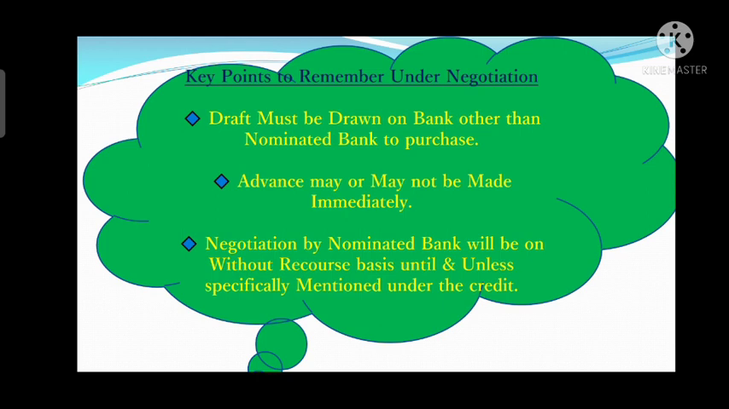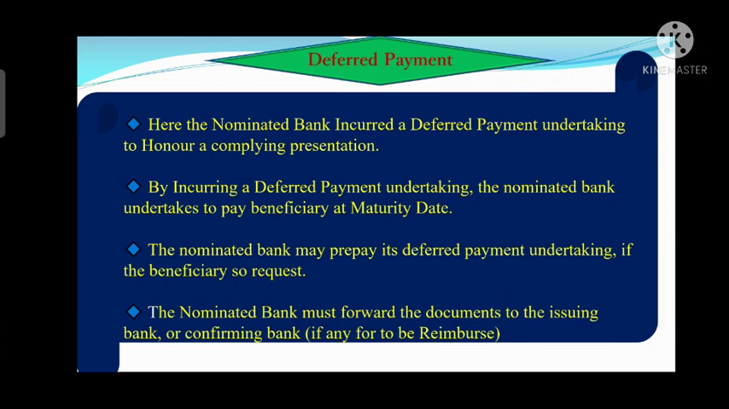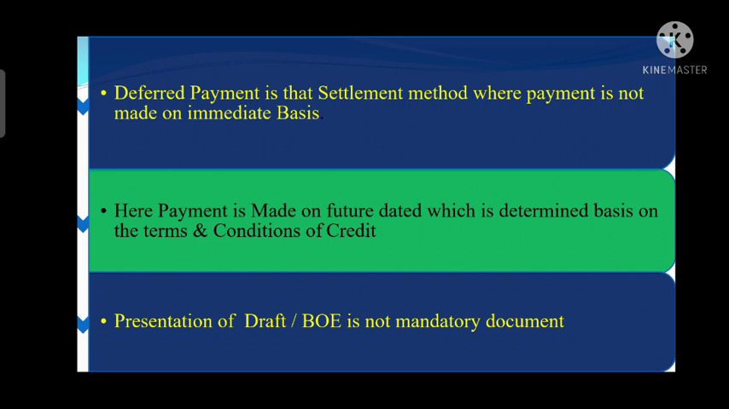non-recourse basis. Right? Now we will discuss another aspect of credit available by, that is honor. Under honor we will first discuss deferred payment. What is deferred payment? Before understanding these 4 points, we will discuss on a separate sheet. Deferred payment. Here in deferred payment, there is no need for presentation of a draft or BOE.